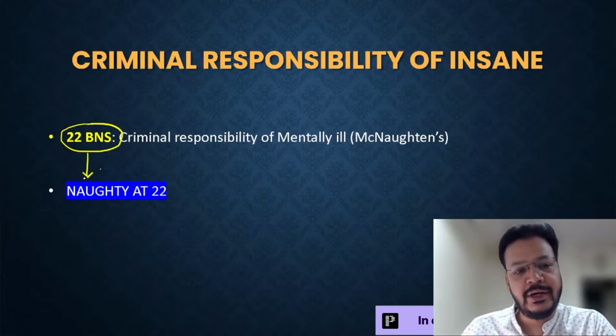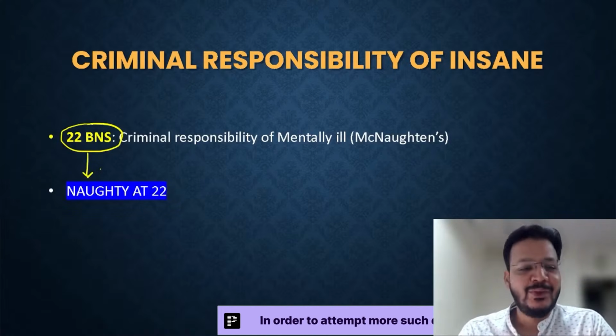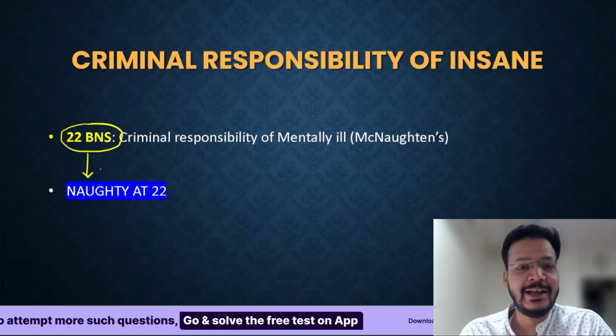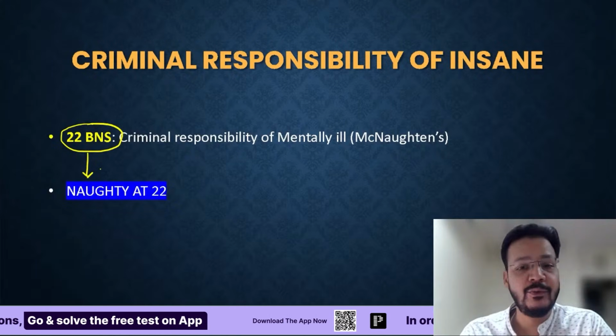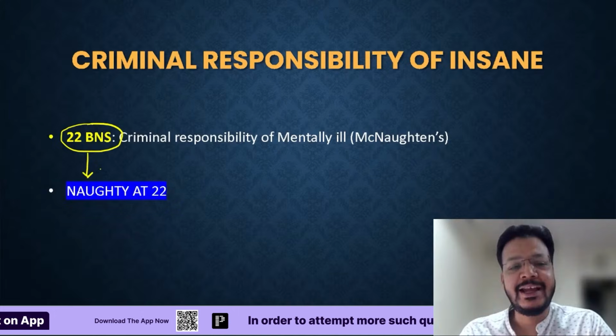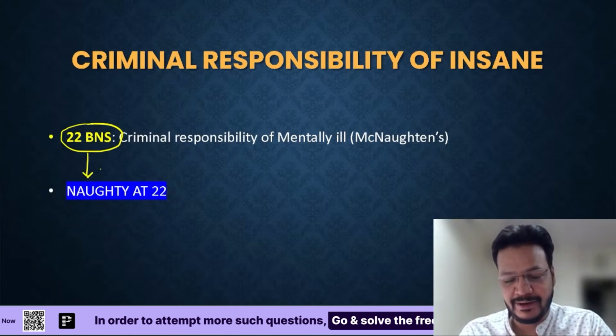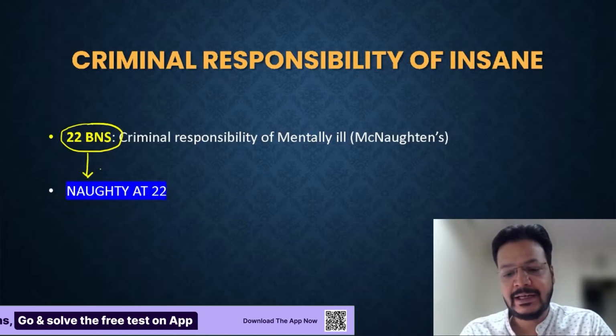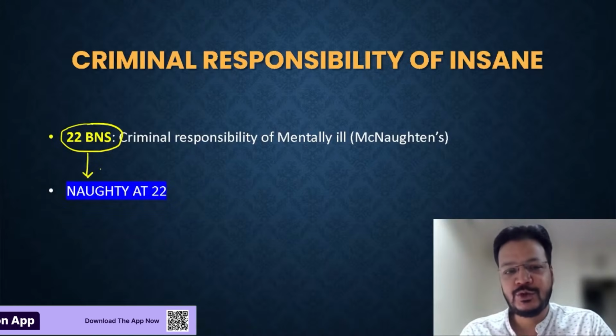And I told you the trick: you become naughty at 22, because once you clear the age of marriage in India. What is the age of marriage for male in India? That is 21. And you become naughty at the age of 22. That is a trick to remember. The BNS section for protection of mentally ill person and insane is 22 BNS.